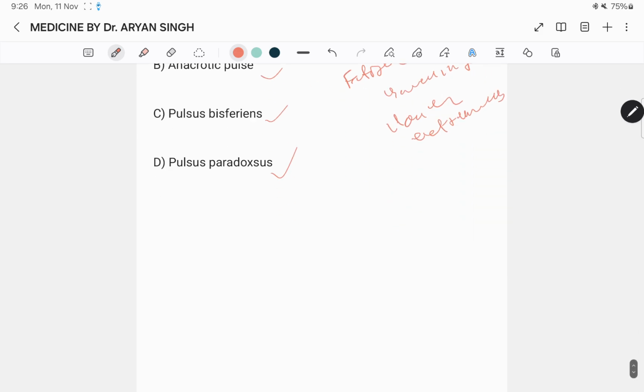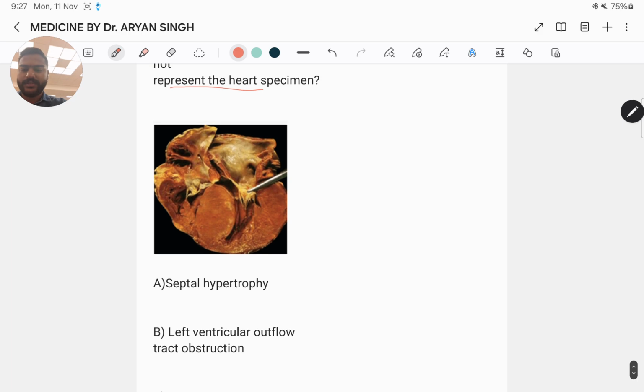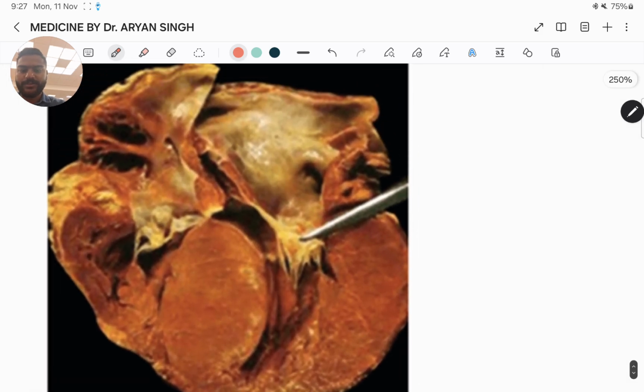Next question. A 90-year-old male collapsed suddenly after rowing a few meters in a 200-meter event in school. He is rushed to a nearby hospital emergency where he is declared brought dead. Postmortem is done to find the cause of death, and the heart specimens of the dead are shown. Which of the following does not represent the heart specimen?